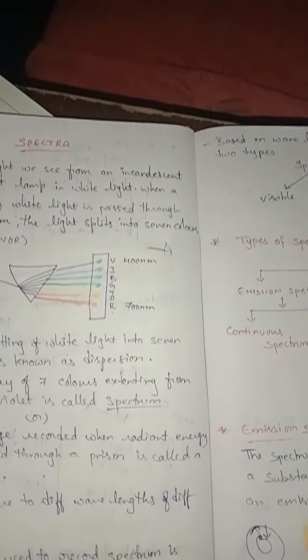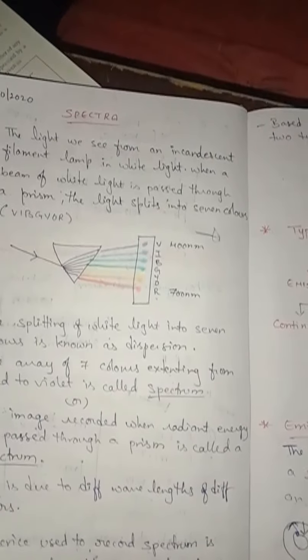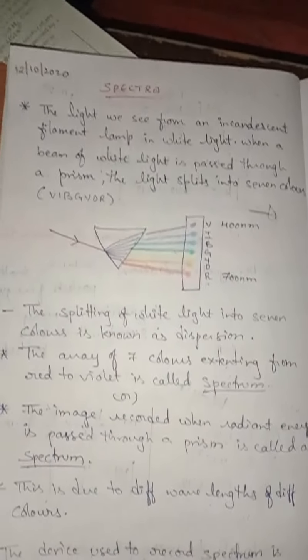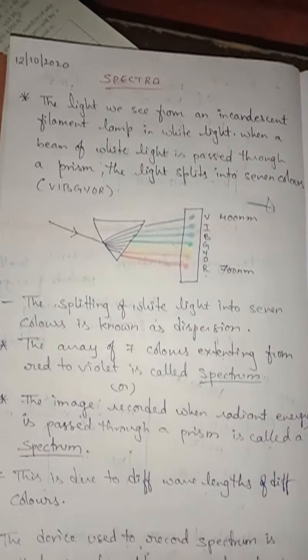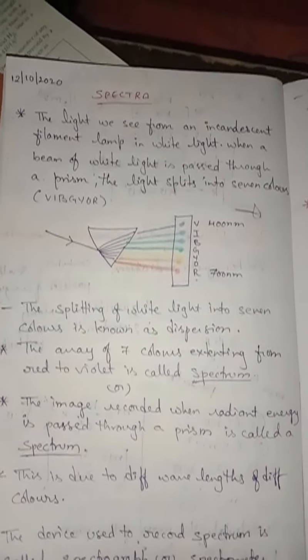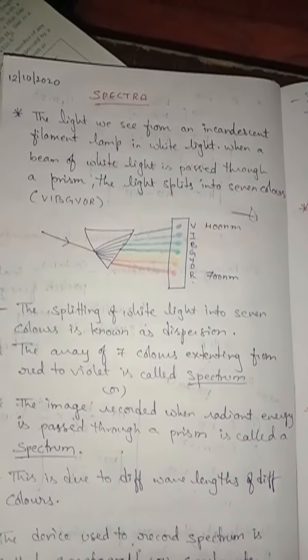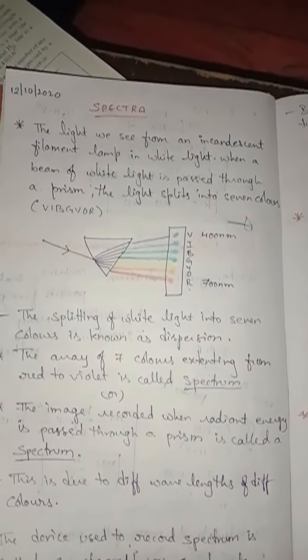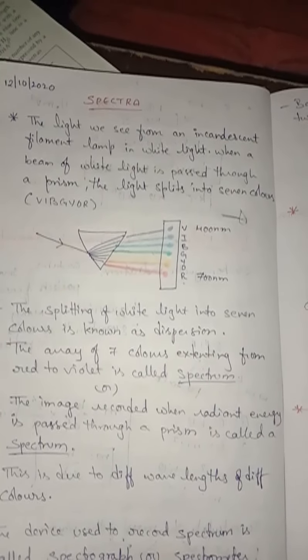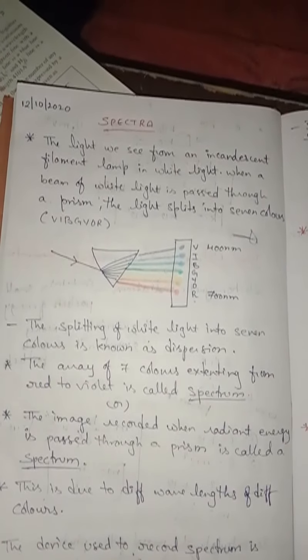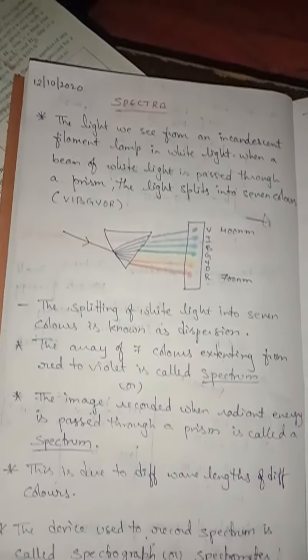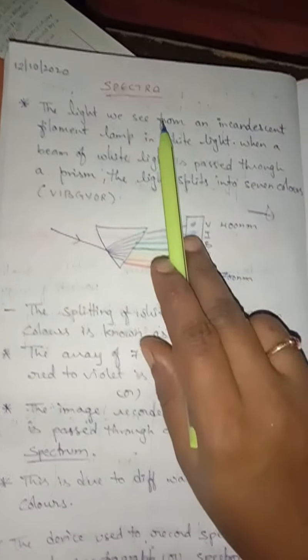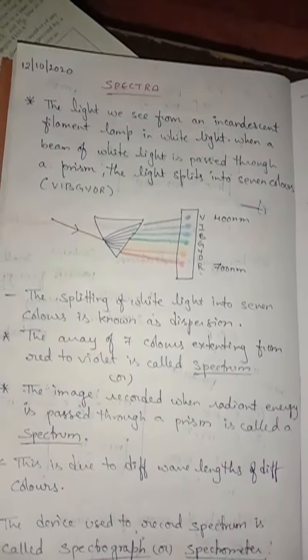Because of this, we are going to know the structure of atoms, their electronic configuration and wavelength. So spectroscopy is used as a tool to study the structure of atoms and molecules with their electronic configuration and wavelength. This is what we have learned today. In the next class we are going to learn about the hydrogen emission spectrum. Thank you, children.